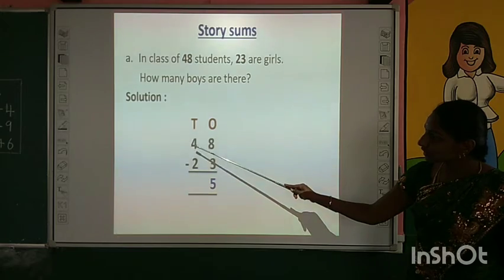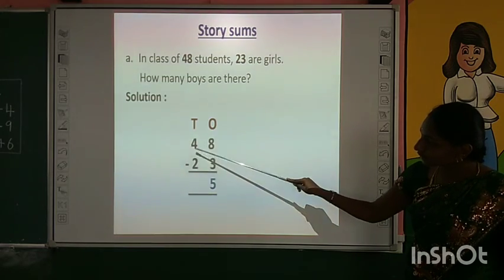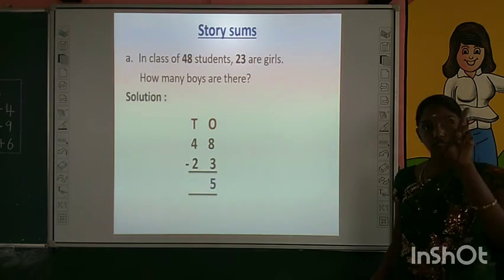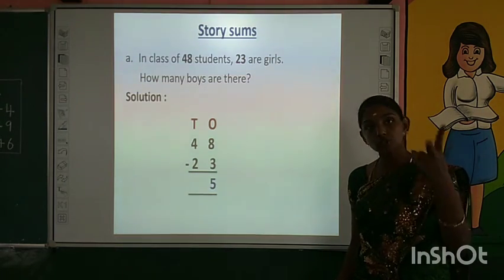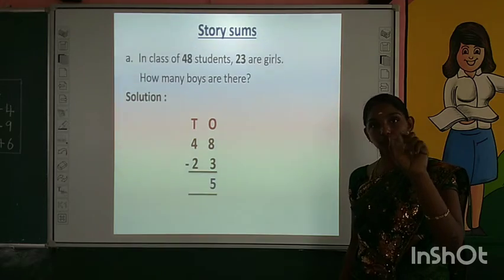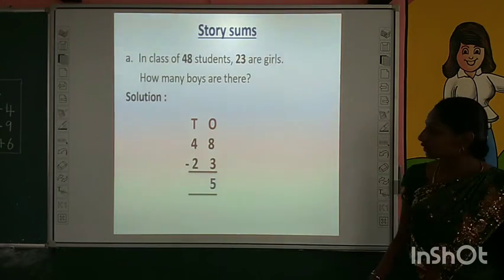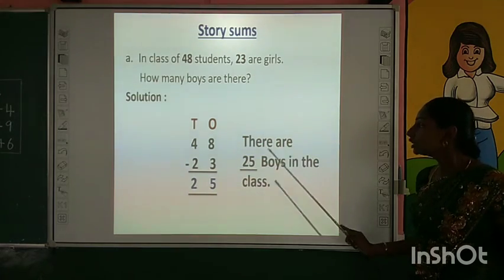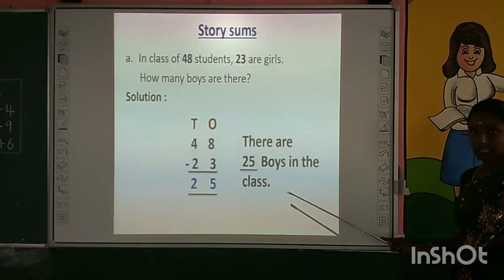Next move on to the digits in tens place. Now we are going to subtract 2 from 4. Take 2 fingers in your hand. Do backward counting. 3, 2. What is the answer? 2 is the answer. What is the answer, children? Yes, there are 25 boys in the class.